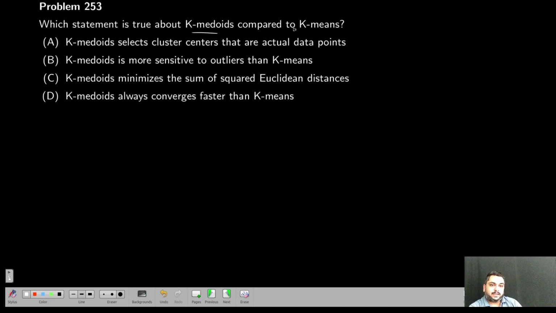Which statement is true about K-Medoids compared to K-Means? There is only one core key difference. K-Medoids selects cluster centers that are actual data points. This is true. K-Medoids is more sensitive to outliers than K-Means? No, both are sensitive. K-Medoids minimizes the sum of squared Euclidean distance? No, that is K-Means. It compares the pairs and then finds the minimum. K-Medoids always converges faster than K-Means? No. Since you have to calculate the distance for every pair to find the actual Medoid, that is the actual data point, it is actually slower than K-Means.